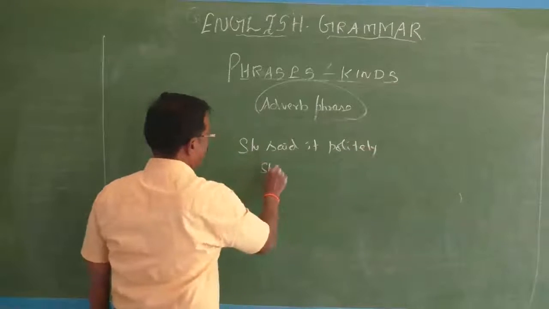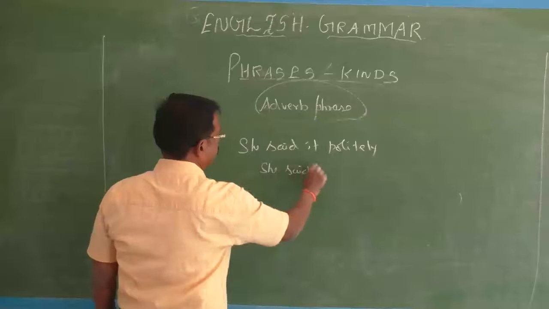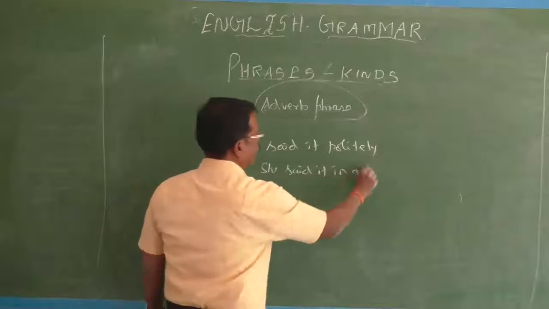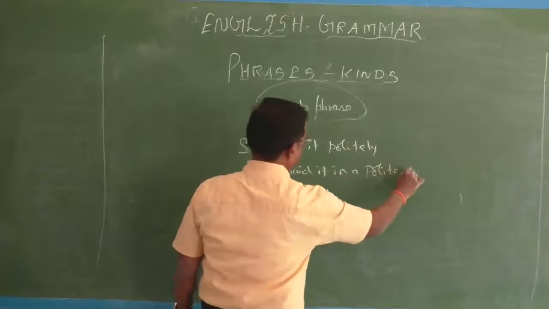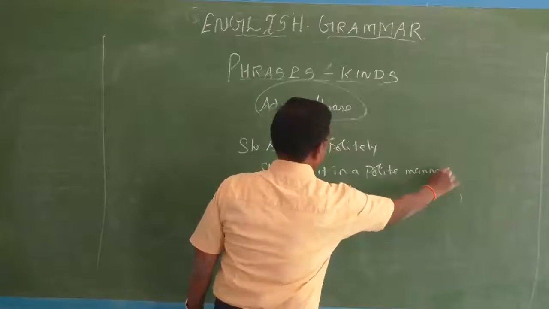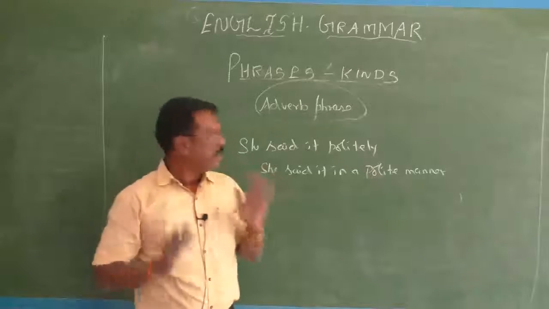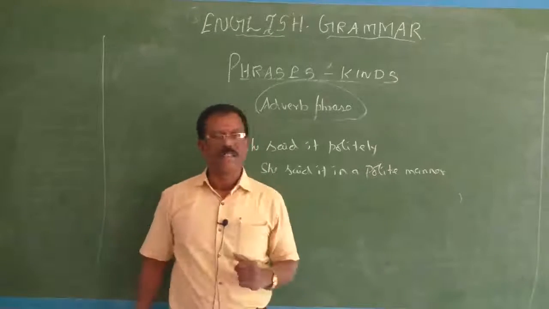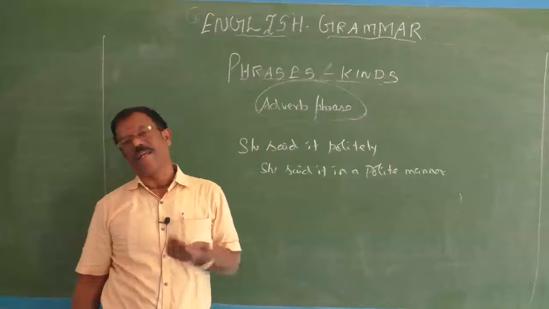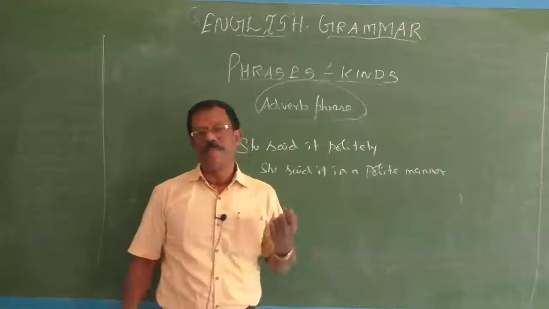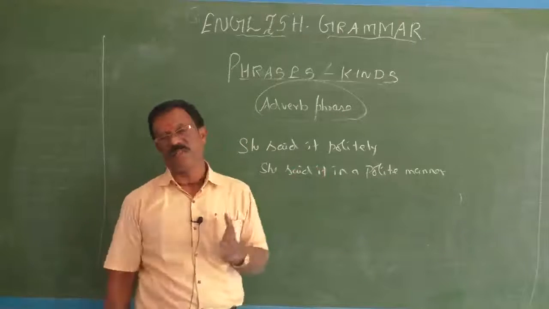You can say she said it in a polite manner. So here, in a polite manner, how she said it: in a polite manner. It is also an adverb of manner, but this group functions as an adverb.